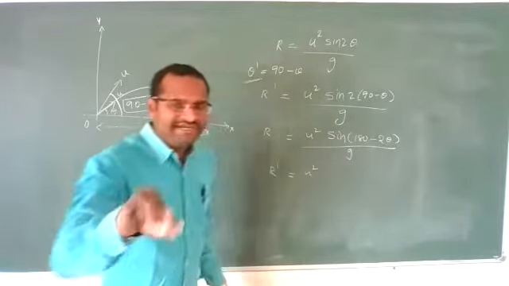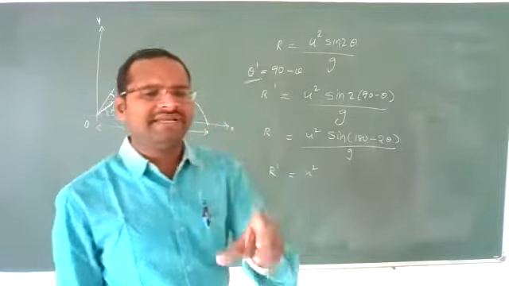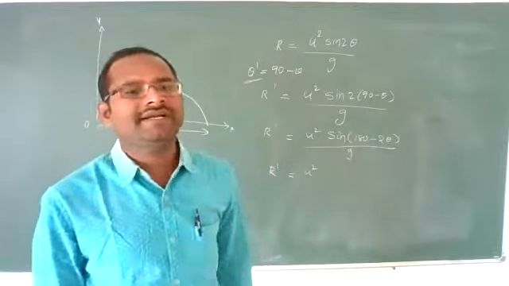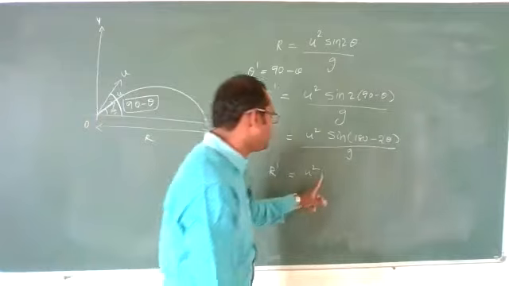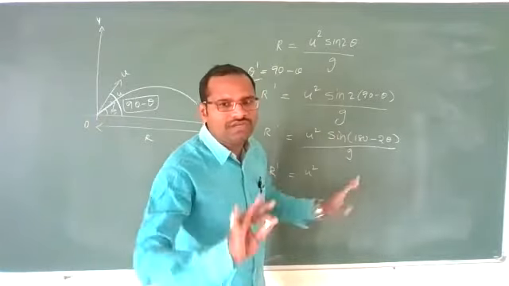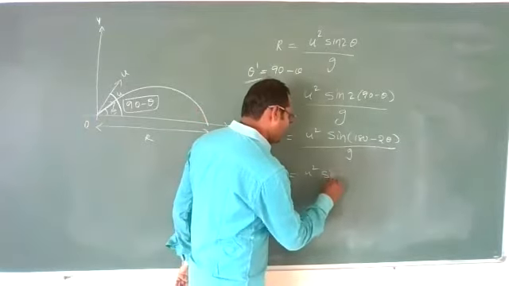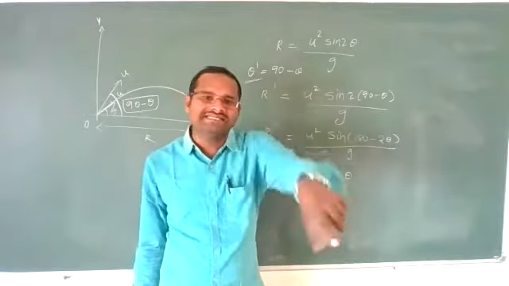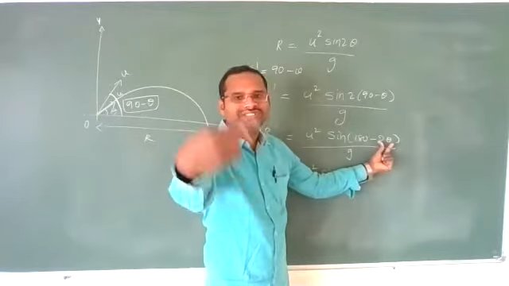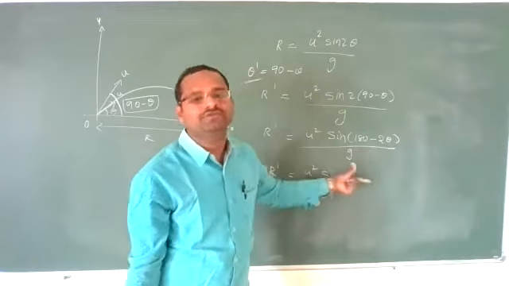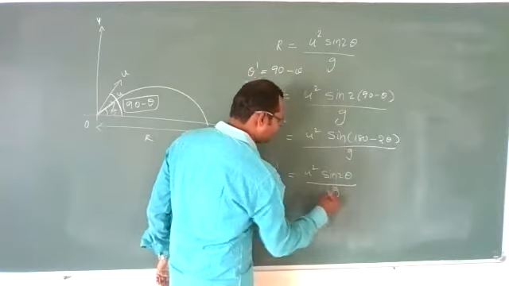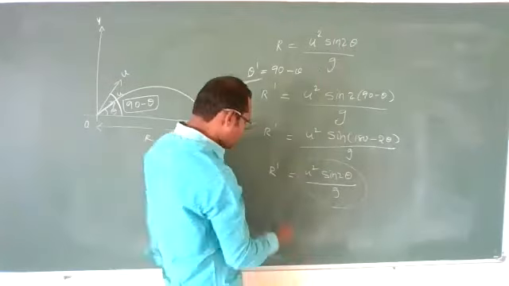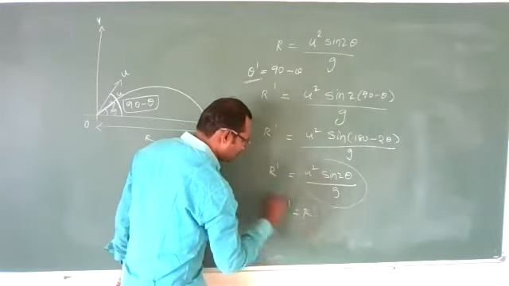What is sin of 180 minus theta? 180 minus theta is in the second quadrant, and in the second quadrant sin is positive, so you get plus only. The sin ratio will not change, so you get sin only, and whatever angle is there, that angle stays. Sin of 180 minus theta is sin theta, but here theta is 2 theta, so we get sin 2 theta by g. What is this value? Nothing but our original range, R dash is equal to R.